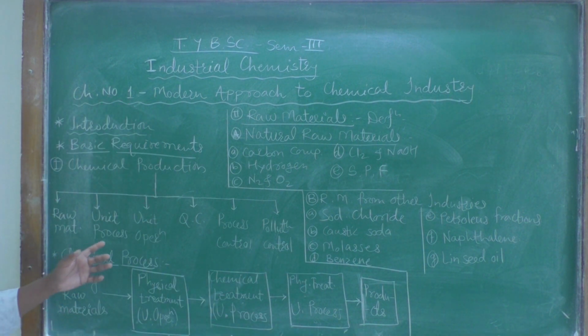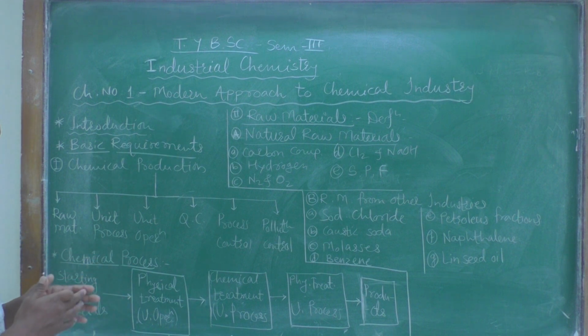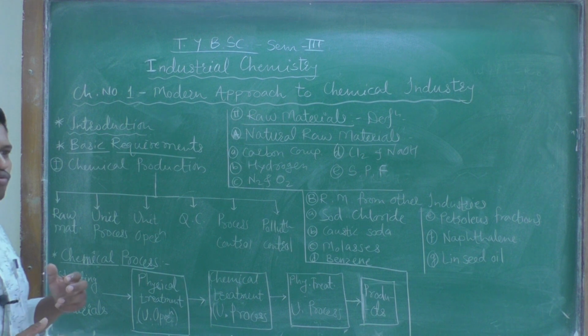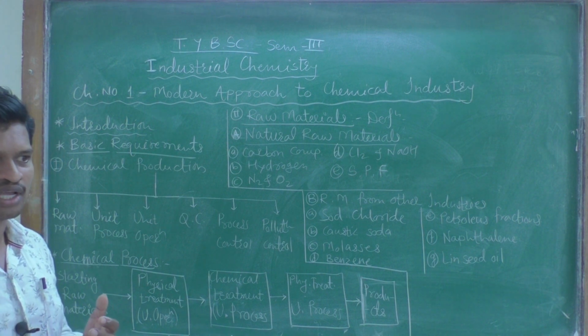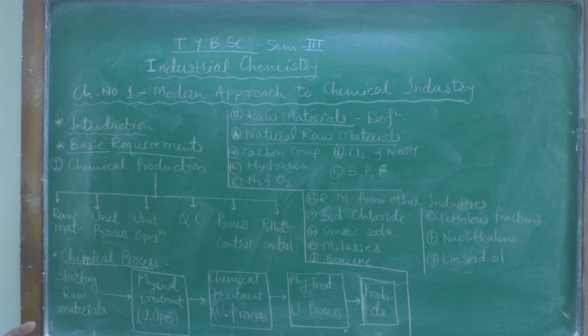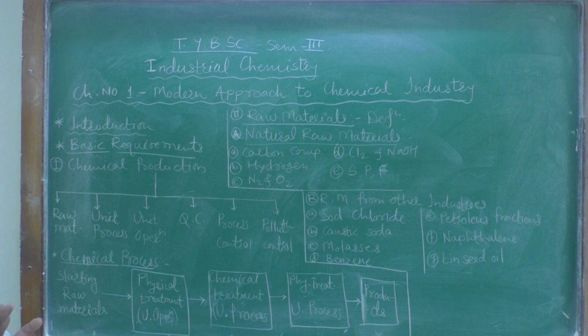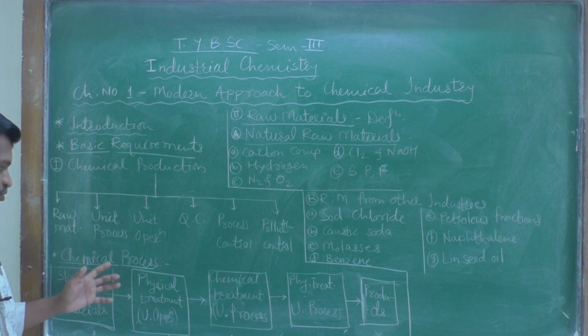Okay, so any chemical process can have a typical methodology. For the production of any chemical substance or any chemical product, we should have a raw material. Without raw material, we cannot prepare any desired product. So starting material or raw material is the first one. Starting material or raw material is the basic requirement for chemical production or for a chemical process.